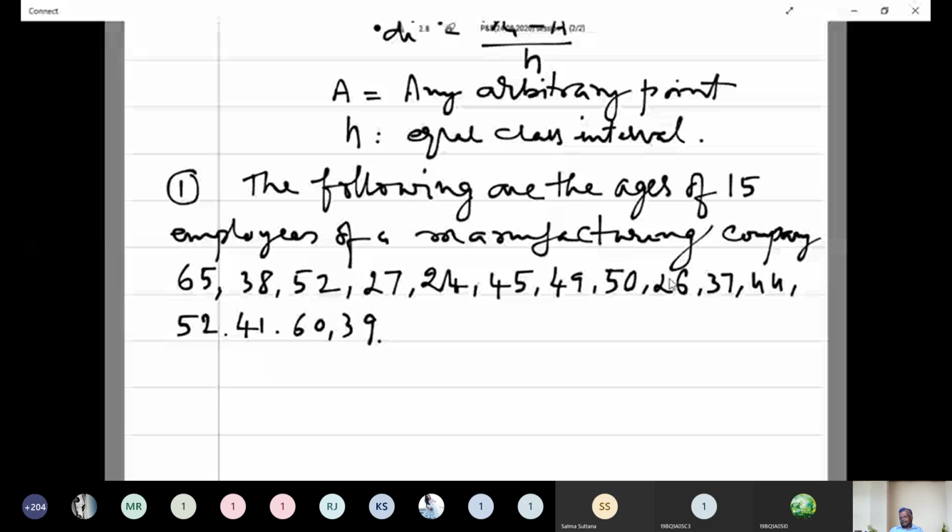Calculate arithmetic mean or simply mean.